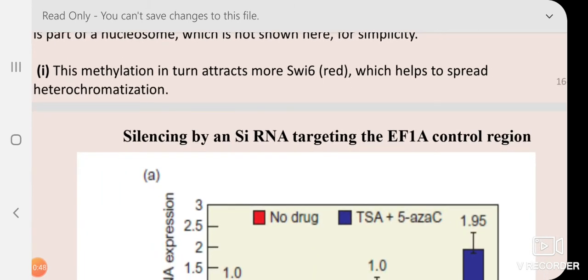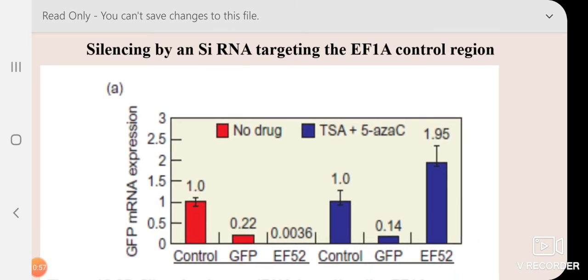Now, another experiment we are going to study is silencing by siRNA targeting the EF1A control region. So far, if you have gone through siRNA, we have started by telling that you have to design your double-stranded RNA from the coding sequence, not the promoter sequence. If you want to design siRNA, remember that was the first criterion. But there is something we are going to study now. The exception is also there.